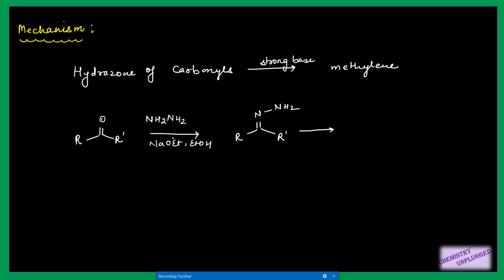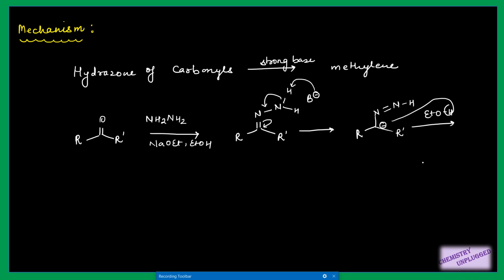So this base will first remove a proton from this nitrogen, right? Suppose this base is removing this proton from nitrogen, so this bond will shift here and this will shift onto this carbon. So we will get a negative charge on this carbon, right? Then it will take a proton from alcohol. It will take this proton and we will get this product.